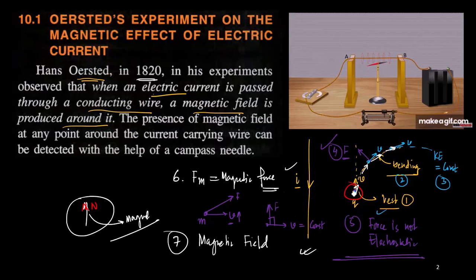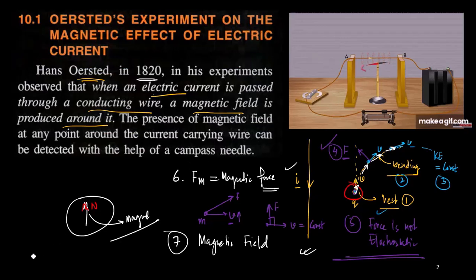Now, whenever I am saying there is a moving charge, so charge having some kind of velocity means there is a moving charge. Okay, so a moving charge will feel the force. If the charge is at rest, then there will be no force. And in place of a moving charge, if I place a magnetic needle, it will also feel the force. The same variety of force is being felt. Okay, so that's why the force is given the name magnetic force, and correspondingly, the field has to be identified as the magnetic field.